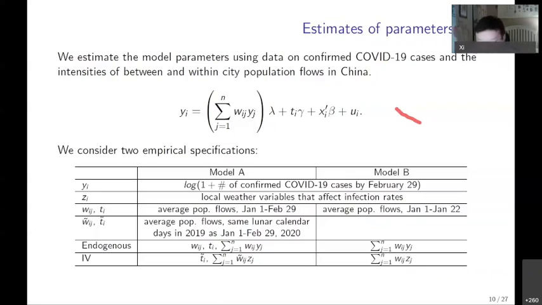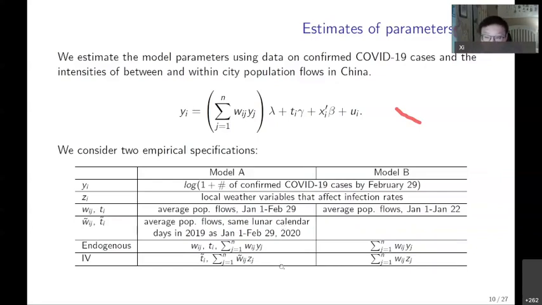So that's why we followed our published work in the Journal of Population Economics to instrument those two endogenous variables, which are the number of people traveling from J to I, and the number of people infected within city I, the home city, and also the weighted average of the travel strength between all city J and city I, and the infection in city J. This shows a weighted average of all the transmission from all possible city J, which has linked with city I. And we use ZJ as instrument.